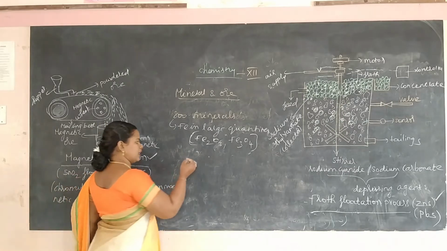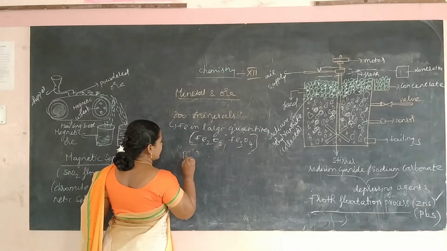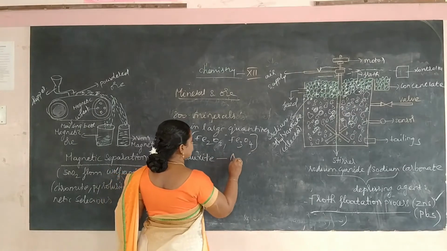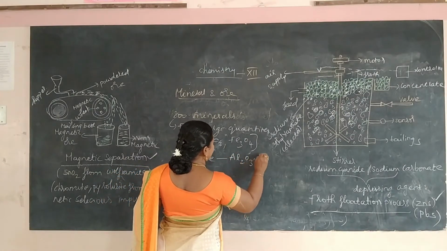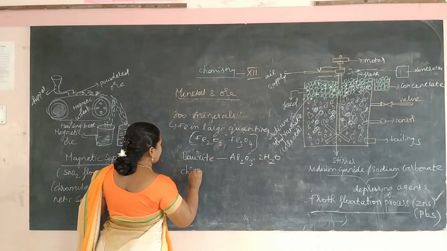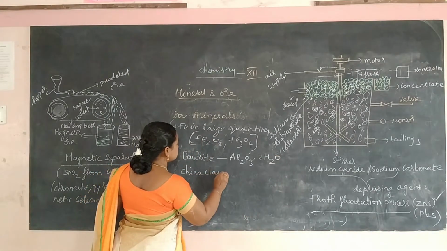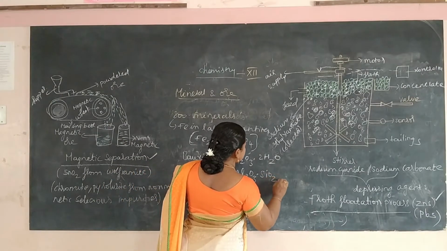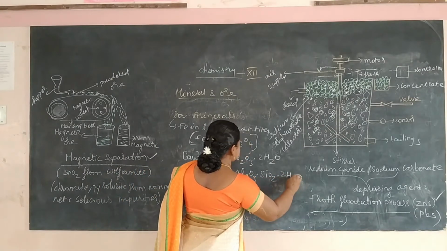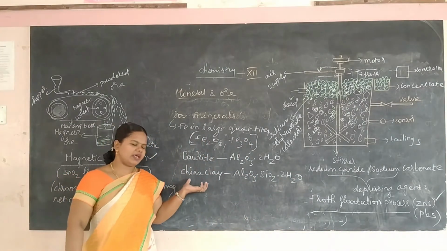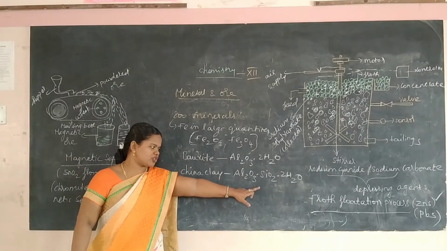I will give another example. You take bauxite, which is an ore of aluminium, and we will take China clay. These two are minerals: bauxite, Al2O3 into H2O, and China clay, Al2O3 into SiO2 into H2O.